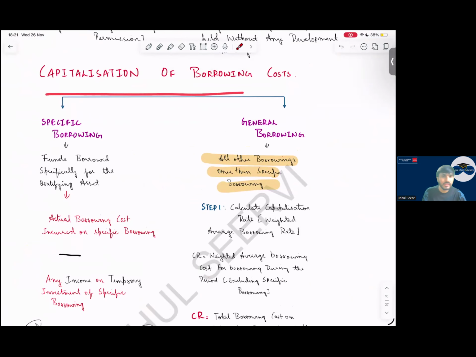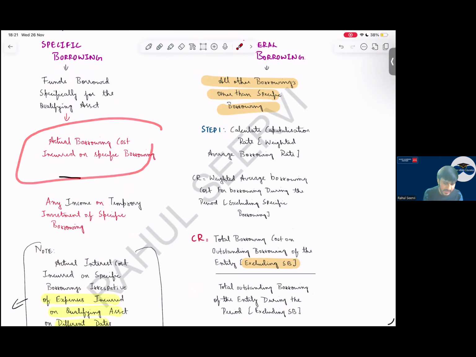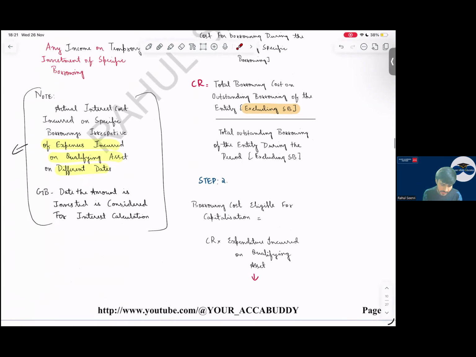Capitalization of borrowing. There are two types of borrowing. Questions come for your Section A, very important. Specific borrowing and general borrowing. For specific borrowing, what is the formula? Funds borrowed specifically for a qualifying asset. A qualifying asset means one which takes a substantial period, that is 12 months or less than 12 months depending upon the company's judgment. So whatever is the actual borrowing cost less any temporary income. If I have any temporary income, I will reduce it here.